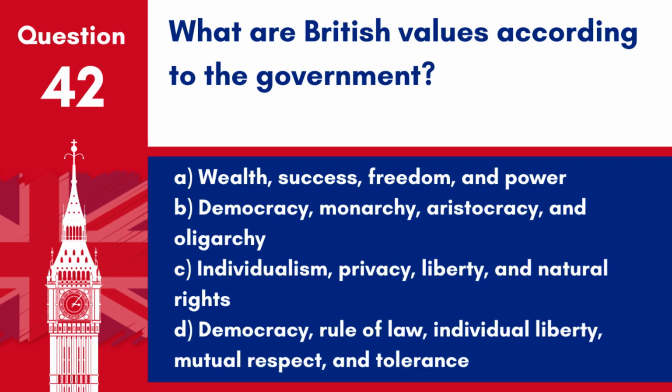Question 42. What are British values according to the government? A. Wealth, success, freedom, and power. B. Democracy, monarchy, aristocracy, and oligarchy. C. Individualism, privacy, liberty, and natural rights. D. Democracy, rule of law, individual liberty, mutual respect, and tolerance. Answer: D. Democracy, rule of law, individual liberty, mutual respect, and tolerance. These are considered British values important to life in the UK.